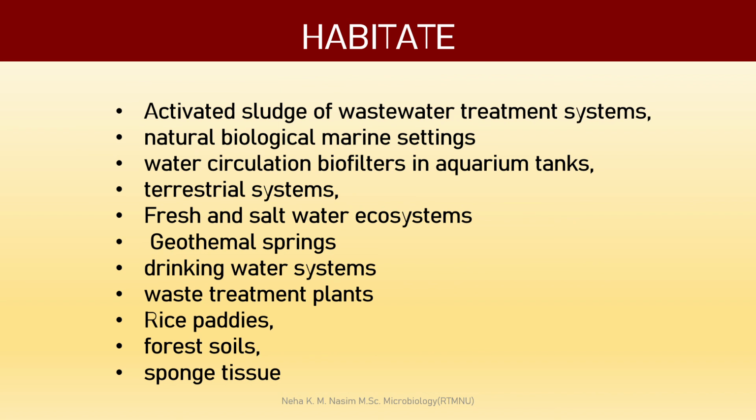So as we have earlier seen, the Nitrospira is a ubiquitous bacterium, so it is ubiquitously present in nature. Okay, so here are some specific habitats where हमारा जो Nitrospira reside करता है. First is the activated sludge of wastewater treatment systems. यहाँ पर हमें पता है कि nitrogen cycle में Nitrospira का बहुत बड़ा role होता है, that's why they are present there. Then the natural biological marine settings में भी ये present रहते हैं. Water circulation biofilters in aquarium tanks में भी present रहते हैं. Terrestrial systems, fresh and saltwater ecosystems, geothermal springs में present रहते हैं. Drinking water systems में, then wastewater treatment plants, rice paddies में present रहते हैं. Forest soil, sponge tissues में भी यहाँ तक कि वो present रहते हैं. Okay, so these are some habitats of Nitrospira.